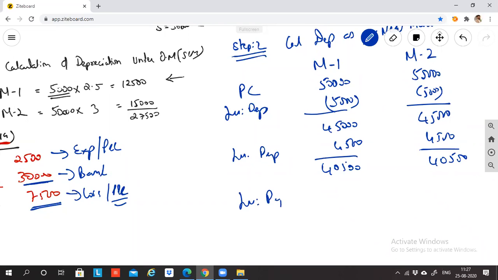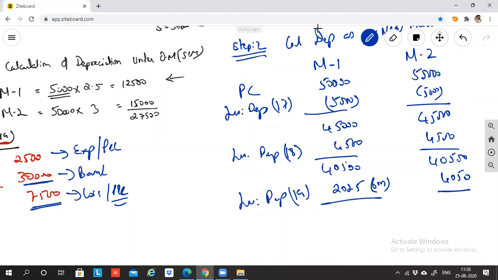Yes, sir. Less depreciation. How much? 4,050. பண்ண முடியாது machinery 1க்கு. ஏன்? ஏனா it is used for half month. So it is 2025, correct? ஏனா இதுக்கு 6 month தான் யூஸ் ஆயிருக்கு. Because this is 2017, this is 18 and this is 19. 19ல M1 is used only for 6 months. This is 2,025. Am I correct?